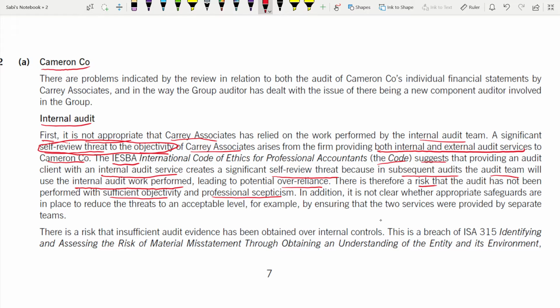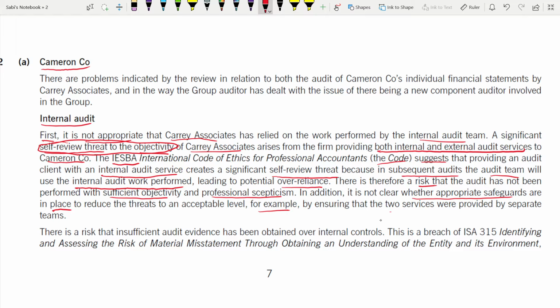So in addition, it is not clear whether appropriate safeguards are in place. They have not mentioned anything about safeguards. If they have mentioned that safeguards are there, you have to mention it in your answer. If they have not mentioned it, you can write like this, that it's not clear whether safeguards are put in place or not to reduce the threat to an acceptable level. How?